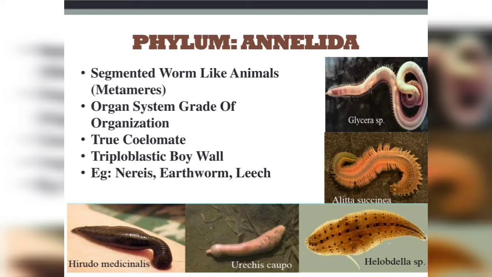Annelids are bilaterally symmetrical animals, and these animals have organ system grade of organization, and these are the first true coelomate animals. These animals have a triploblastic body wall. The anterior end of the animal has a head in some forms. Muscle layers are very thick, hence the body wall is said to be dermomuscular body wall.